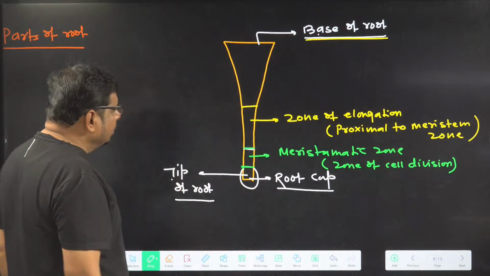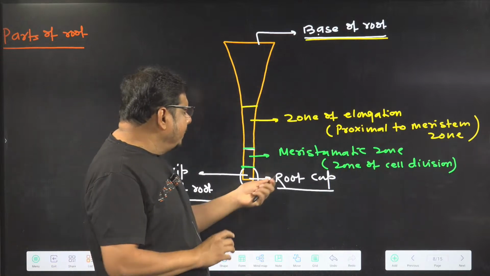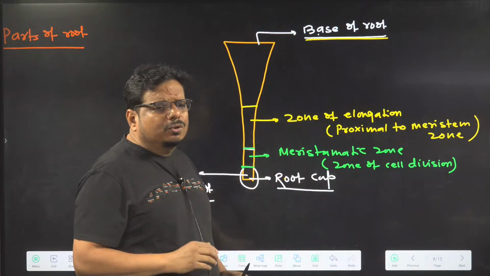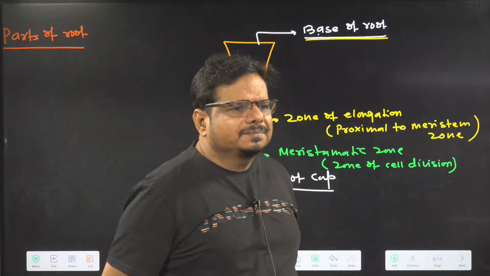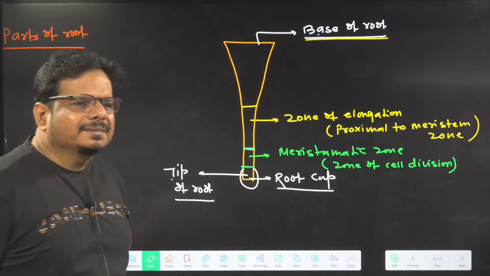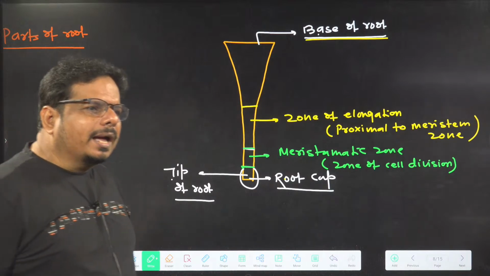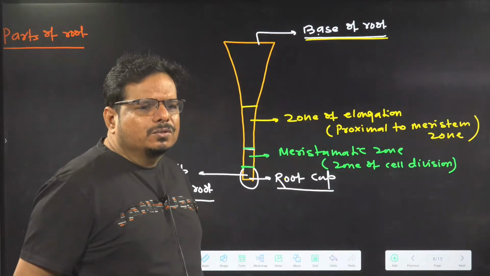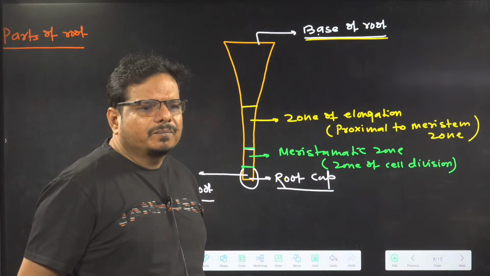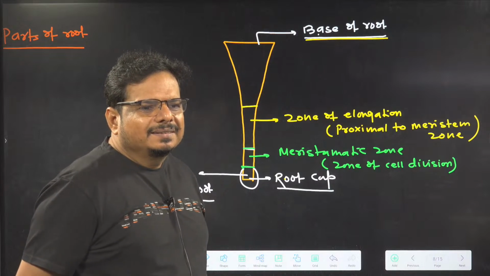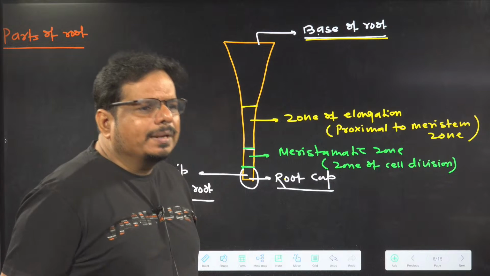I am asking a question to you. Root cap is proximal to the meristematic zone or distal to the meristematic zone? Answer it. Root cap is proximal or distal to the meristematic zone? Root cap is distal to the meristematic zone.